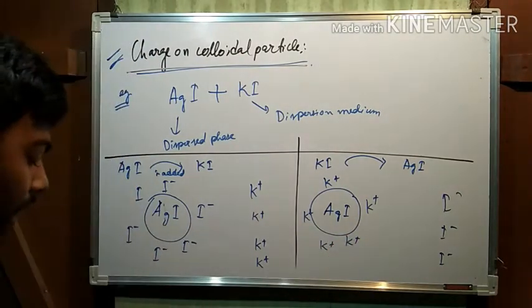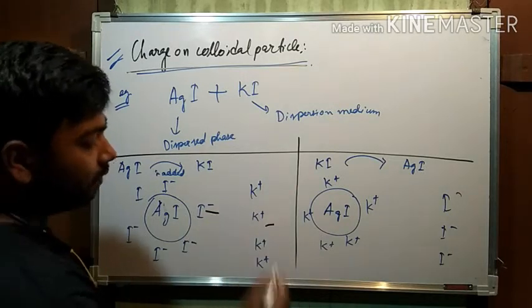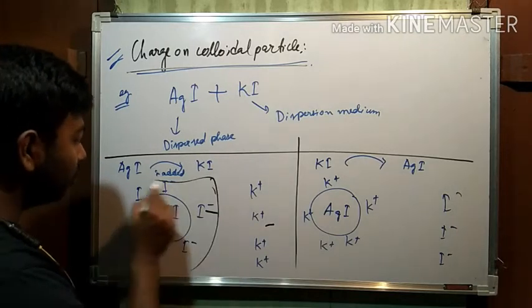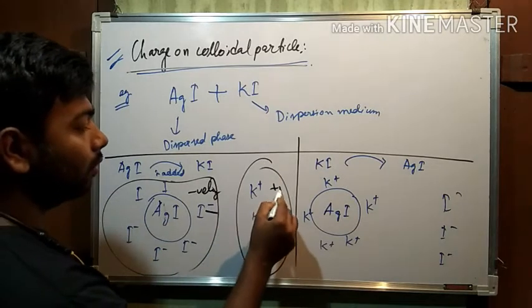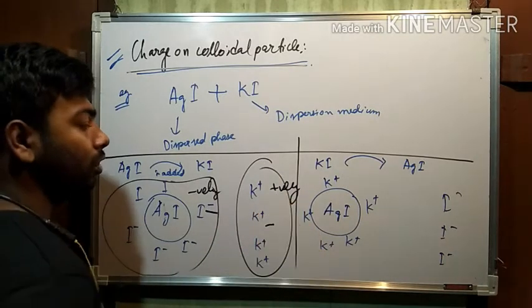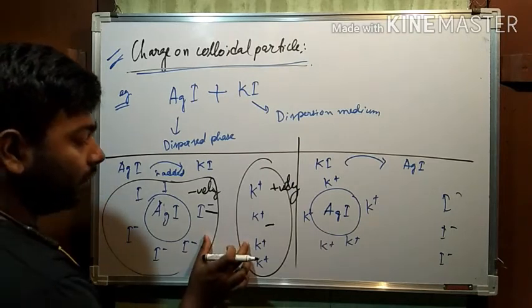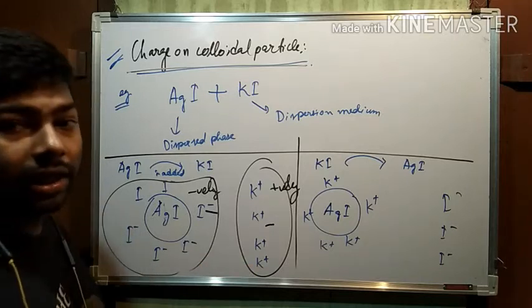Now see, as you can clearly see here, one is positively charged, another is negatively charged. This layer is negatively charged, but this layer is positively charged. Due to this charge difference, or the separation of two charges, this is known as the electrical double layer.